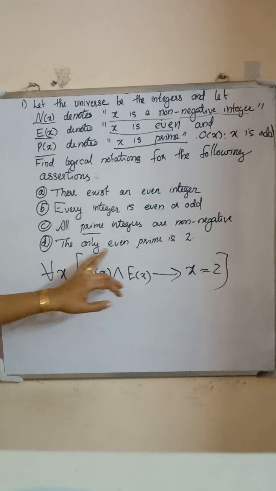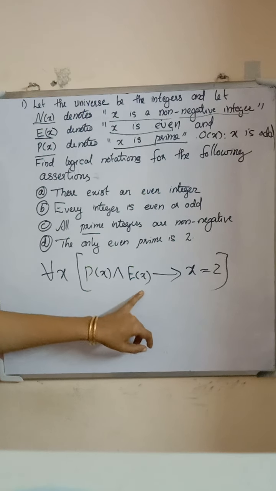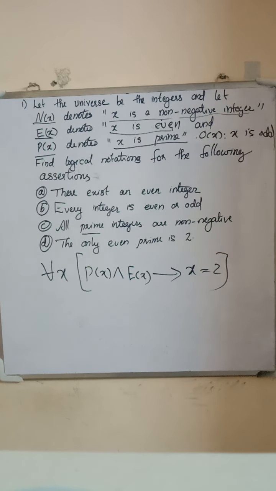Using quantifiers, we represent it like this: for all x, p of x and e of x implies x is equal to 2.